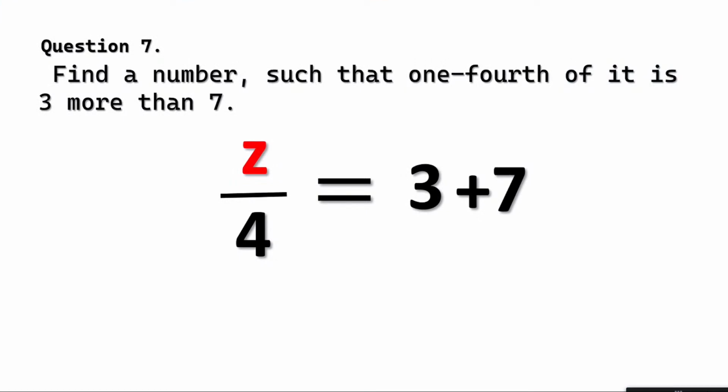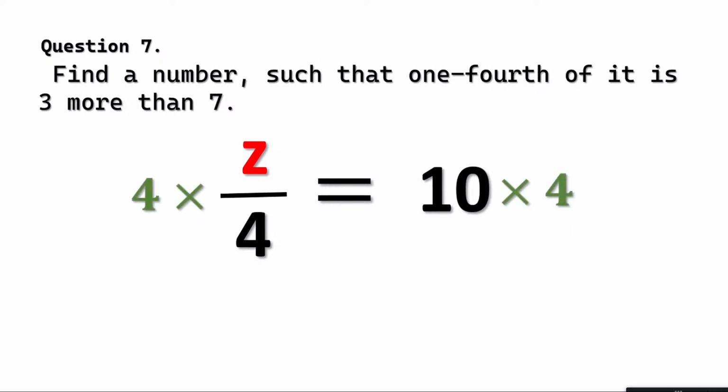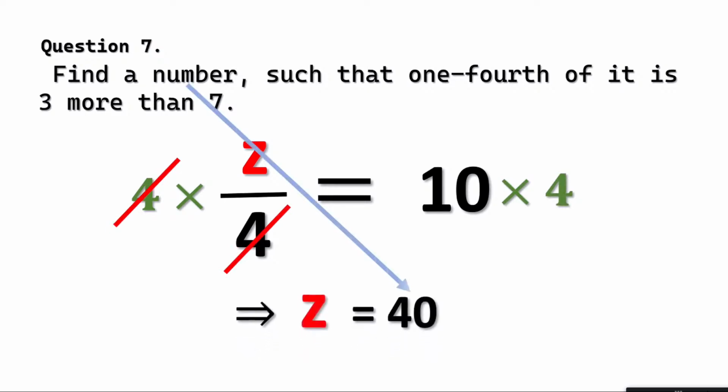But for now let's solve this quickly because there is not much time left. Quickly, 3 plus 7, which is 10. Now z is being controlled by division of 4, so I'll multiply both sides by 4, and when the 4 is removed from the left hand side because of cancellation, we get our answer z is equal to 40.